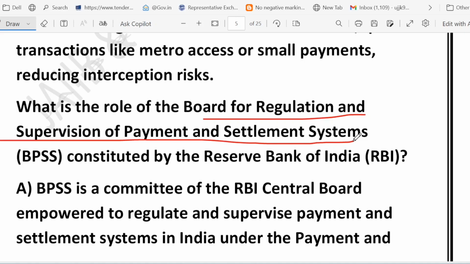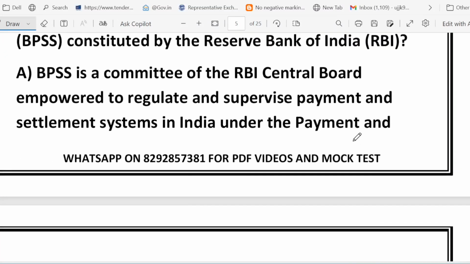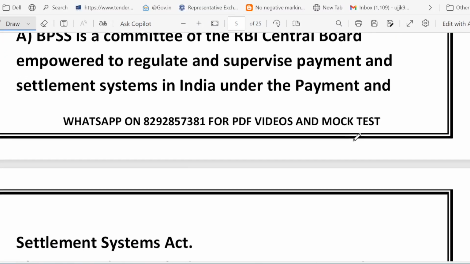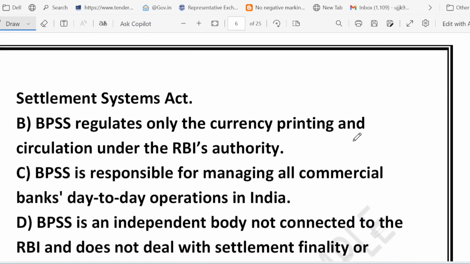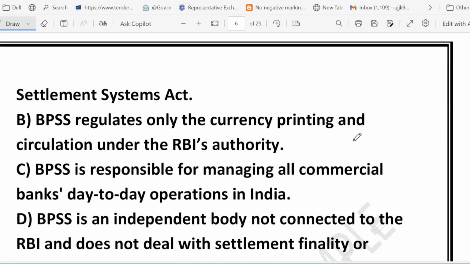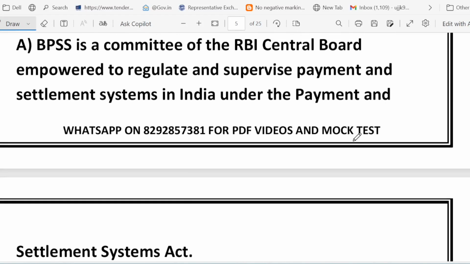Constituted by the Reserve Bank of India. So the options are: Option A. BPSS is a committee of the RBI Central Board empowered to regulate and supervise payment and settlement systems in India under the PSS Act. Option B. BPSS regulates only the currency printing and circulation under the RBI authority. Option C. BPSS is responsible for managing all commercial bank day-to-day operations in India. Option D. BPSS is an independent body not connected to the RBI and does not deal with settlement finality or netting. So, very good question it is.